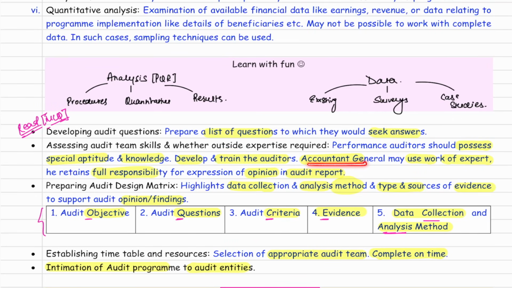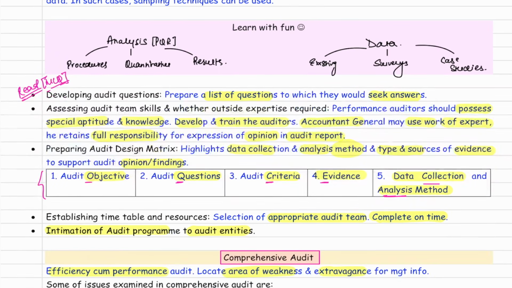The accountant general, that is the CNAG, can also use the work of expert. Okay. And again, even if you are using the expert, who has the responsibility for opinion? The auditor. Then, sir, you should prepare audit design matrix. This was asked in MCQ in your May 25 exam, I suppose, May 25 or November 24. Okay. They gave these option and said which is incorrect. Okay. So they gave some extra option and said which is incorrect.